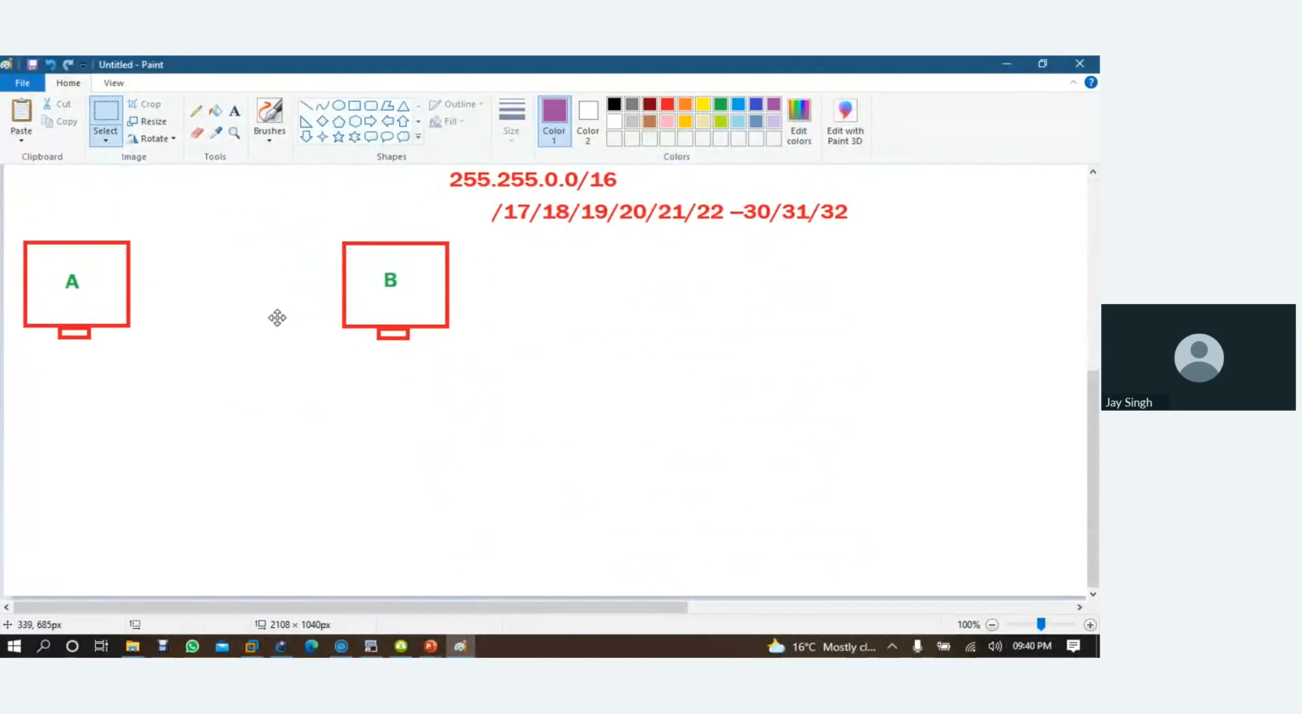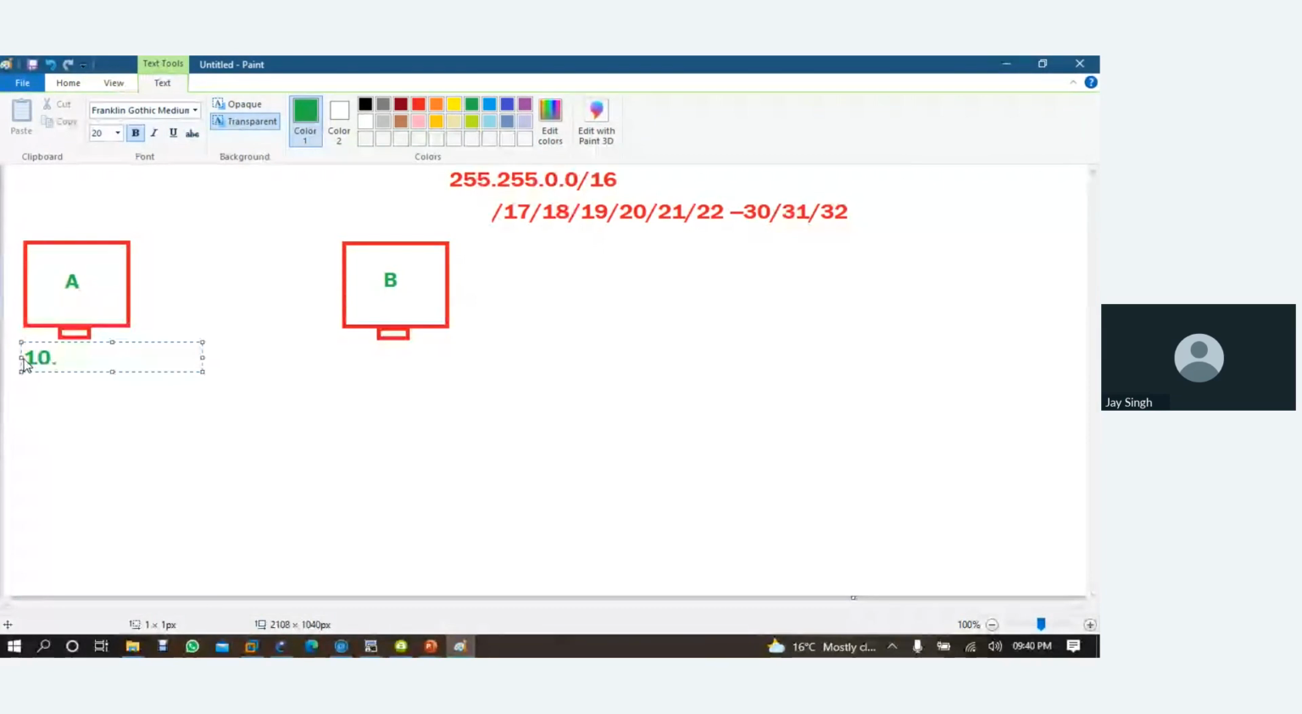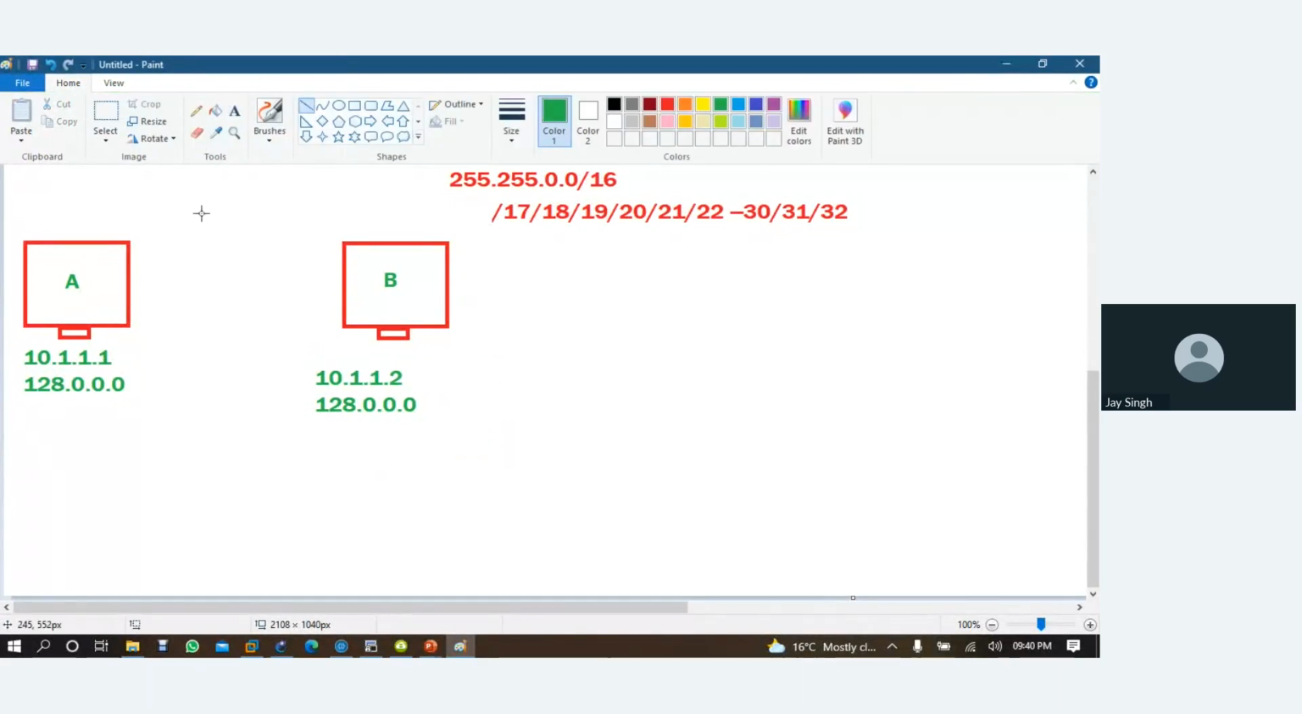Here I'm using one IP address, 10.1.1.1, and the subnet mask will be like this, 128.0.0.0. And here I'm using 10.2, and the subnet mask is this. Will these two computers be able to communicate or not?